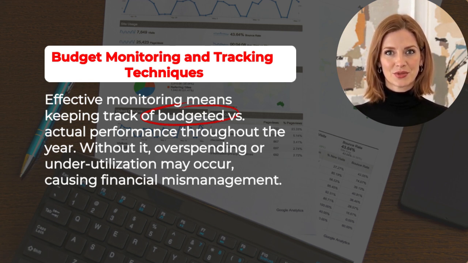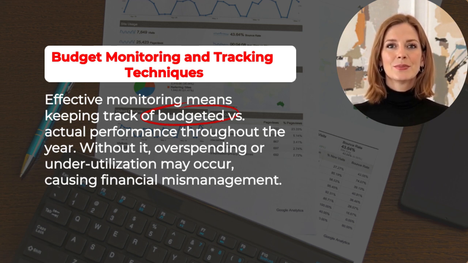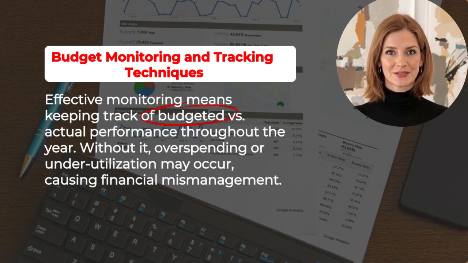Quarterly and monthly reports maintain visibility over performance and forecast updates. ERP systems such as SAP, QuickBooks, or Oracle are used for real-time tracking. Budget status classifications: approved and disbursed; encumbered, committed but not yet spent; expended, already spent; and remaining balance.